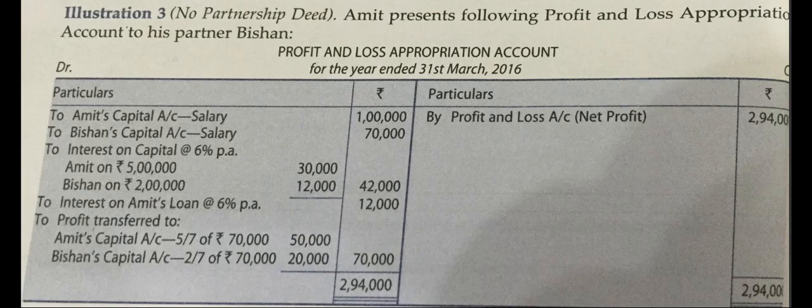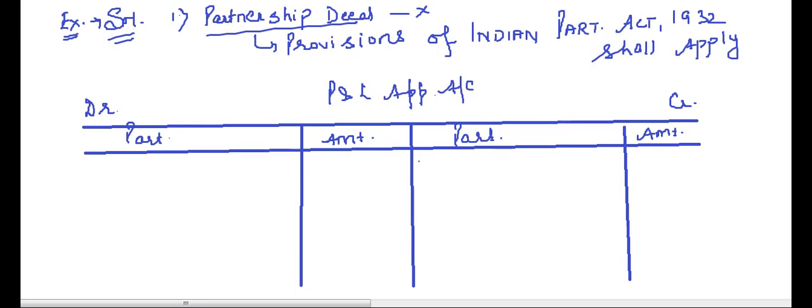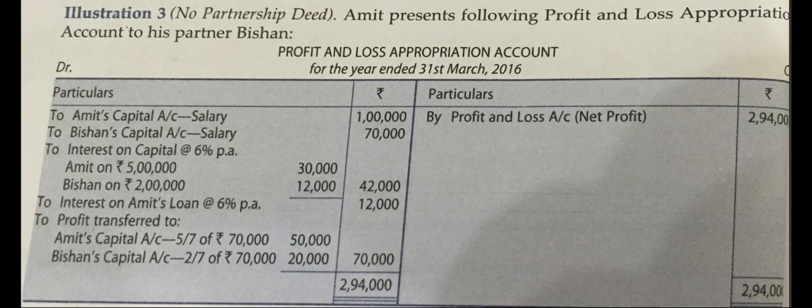Now the question reads, see the profit and loss appropriation account. We have profit transferred from the profit and loss account, a profit of 2,94,000. We will write it here: By profit and loss account, 2,94,000. I am writing it here and not in the amount column because we might have interest on partner's loan. Okay, so let's see.